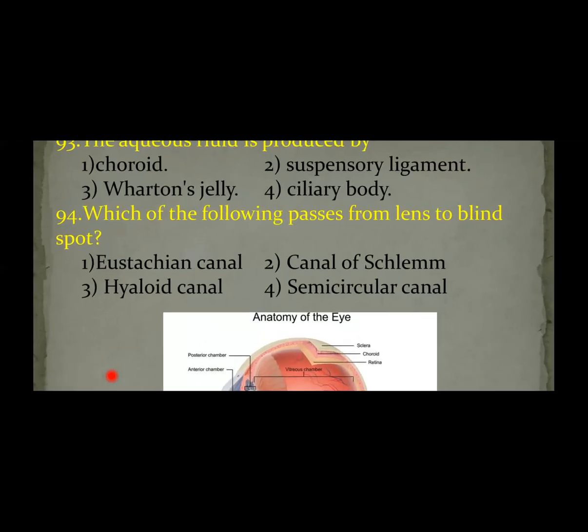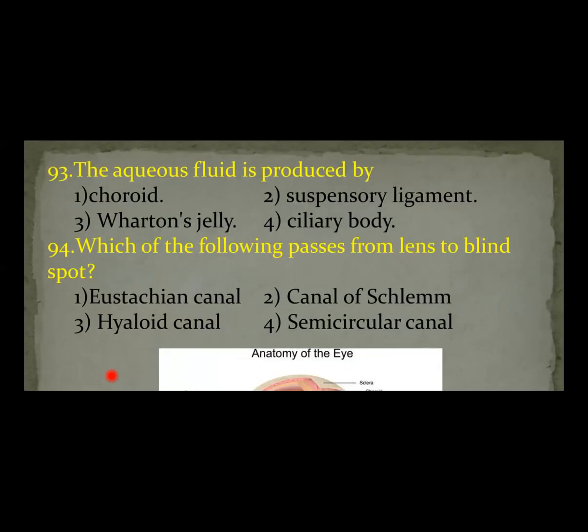Next, question number 93. The aqueous humor is produced by the epithelium of the ciliary body, whereas the vitreous humor is produced by the retina during embryonic development.